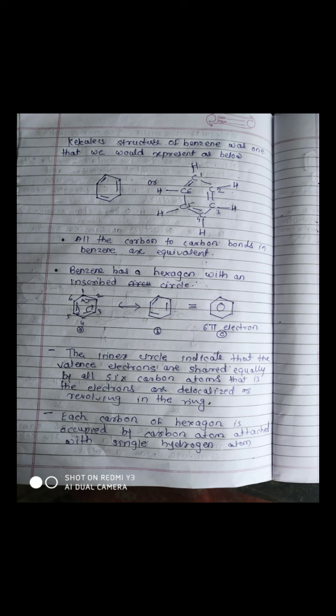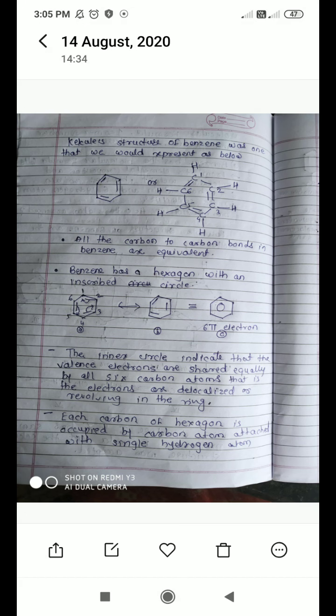Then benzene is drawn as a hexagon with an inscribed circle. Hexagon means the benzene structure has a total of 6 angles. Then you can see in that structure A, B, C, which are the resonance structures of benzene.